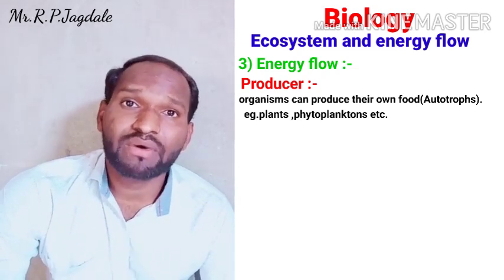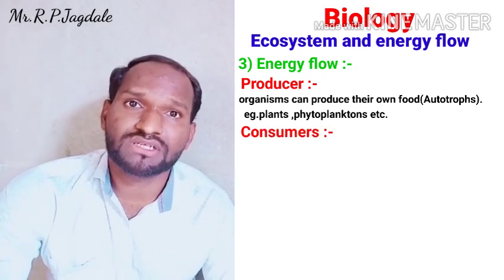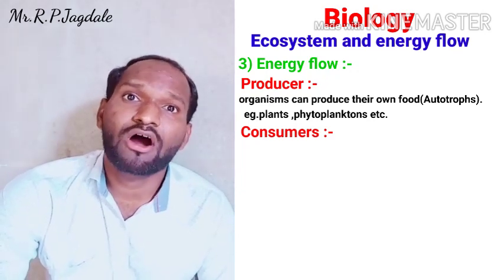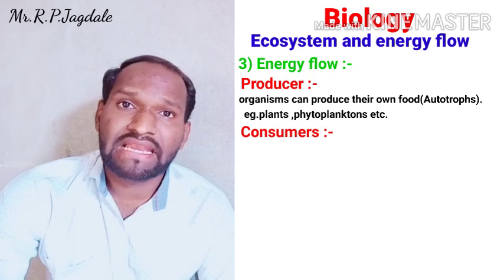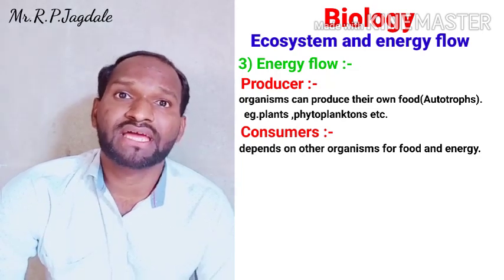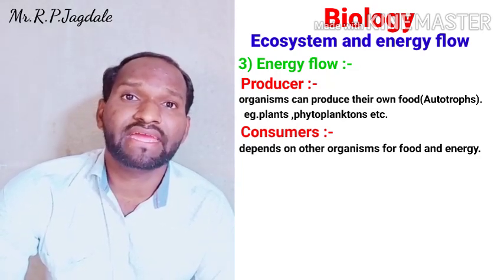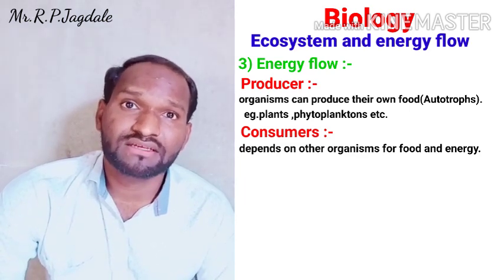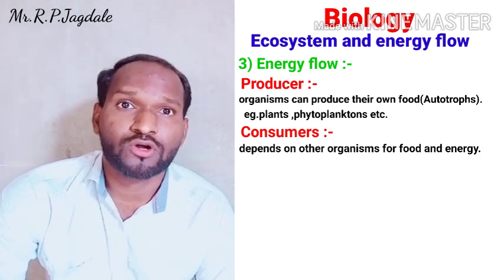Coming to the second part, that is the consumers. Consumers are the organisms which cannot produce their own food material but depend on other organisms for their food and energy. Such organisms are called heterotrophs.